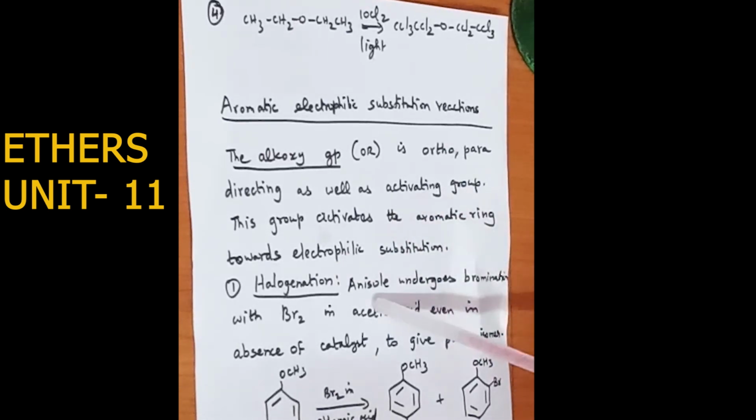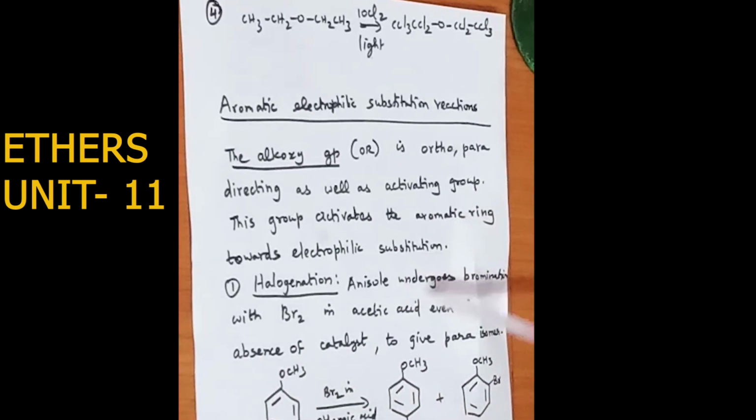Aromatic ring means benzene. Benzene, naphthalene, toluene are all aromatic ring compounds having an aromatic ring. So the alkoxy group is ortho para directing, or it acts as an activating group which activates the aromatic ring. The first aromatic electrophilic substitution reaction we see is halogenation.